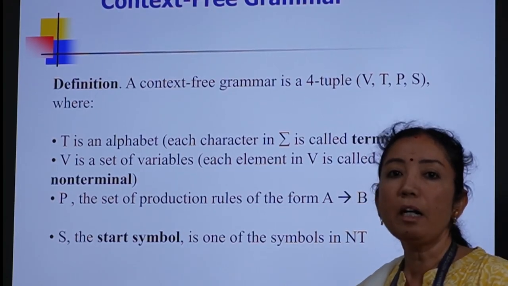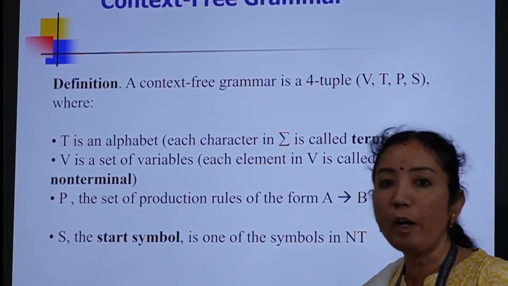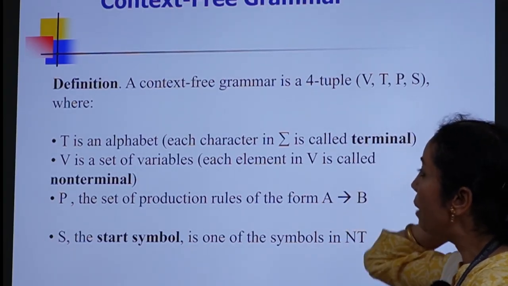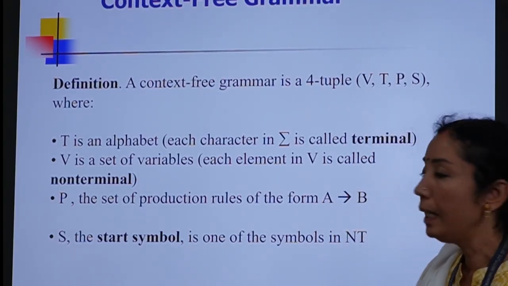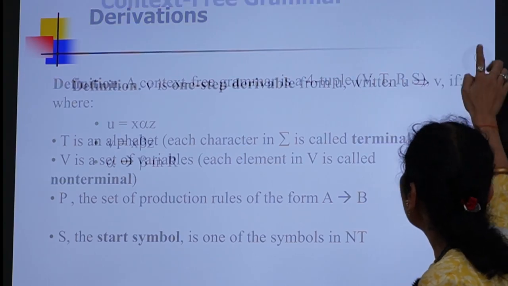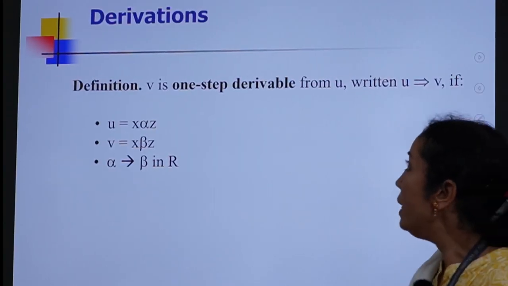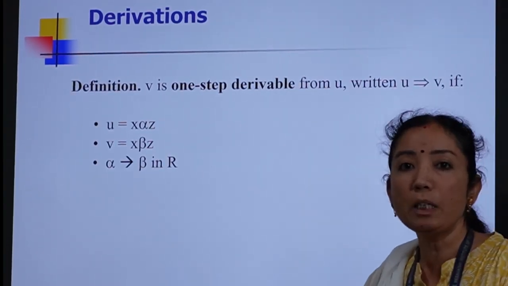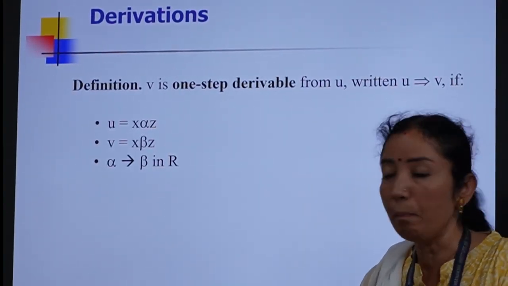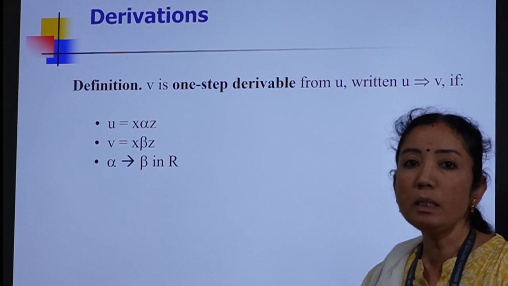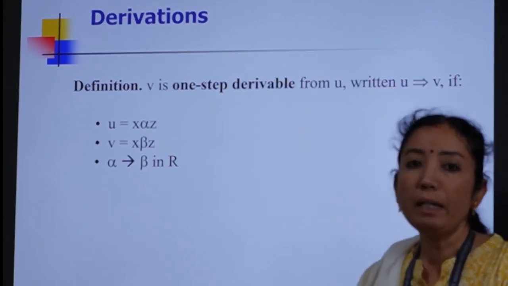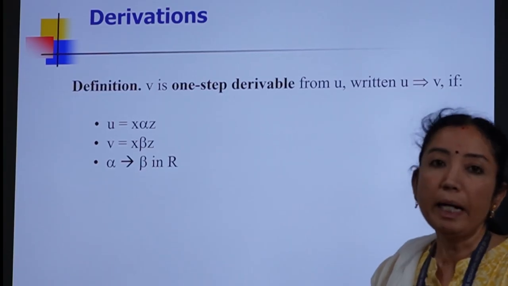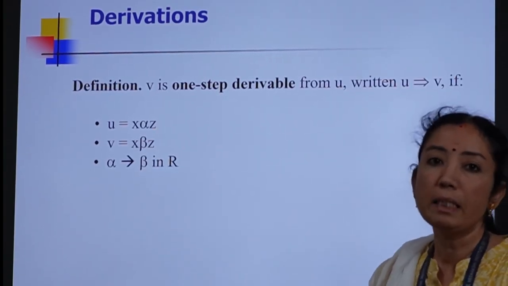Any string that we are going to derive is going to start from the start symbol S itself, where S is the variable that belongs to V, which is the variable set. Now, looking at the derivation. Derivation is the step-by-step process of generating a string of terminals. During the process of derivation, in each step we get a string which is called a sentential form.